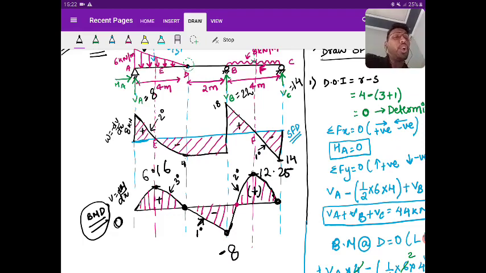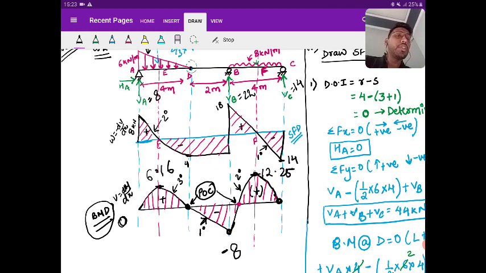How many points of contraflexure are there? The point where bending moment changes its sign, that is 2. So you can see the points of contraflexure: one is at D and the other is to the right of B. Is it clear?